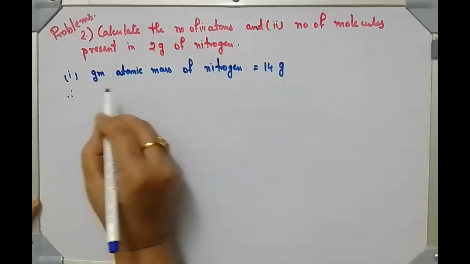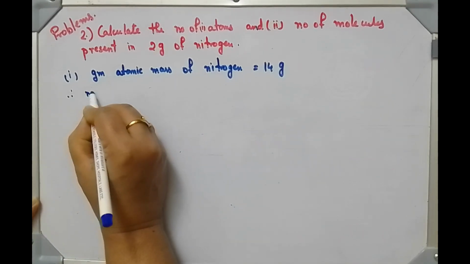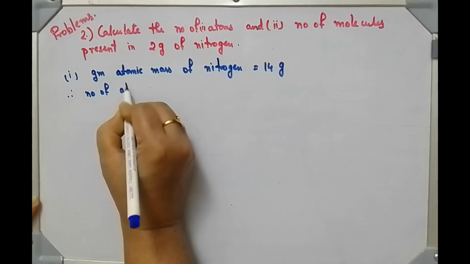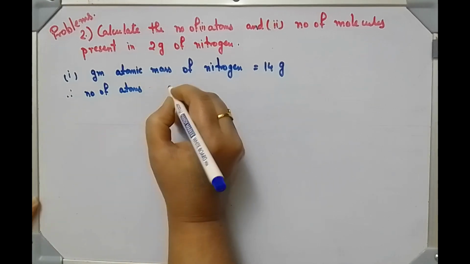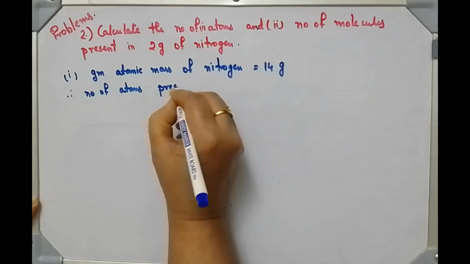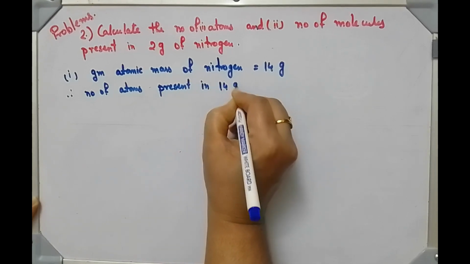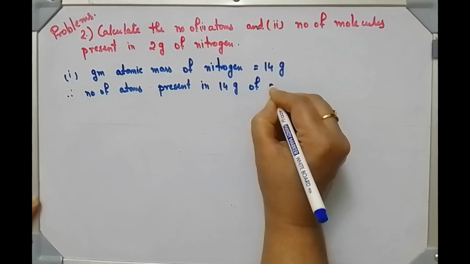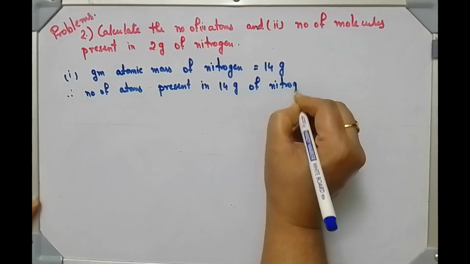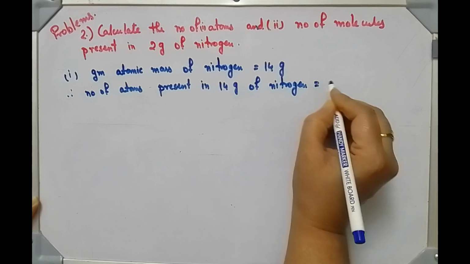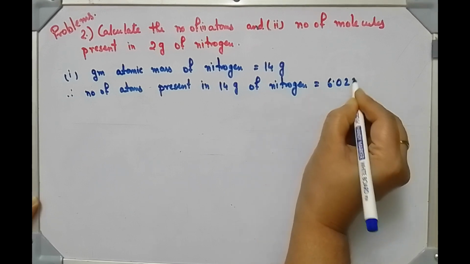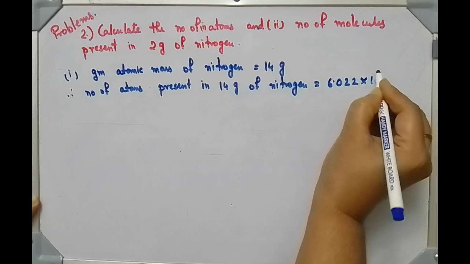Therefore, we can say number of atoms present in 14 gram of nitrogen is Avogadro number, means 6.022 into 10 to the power 23.